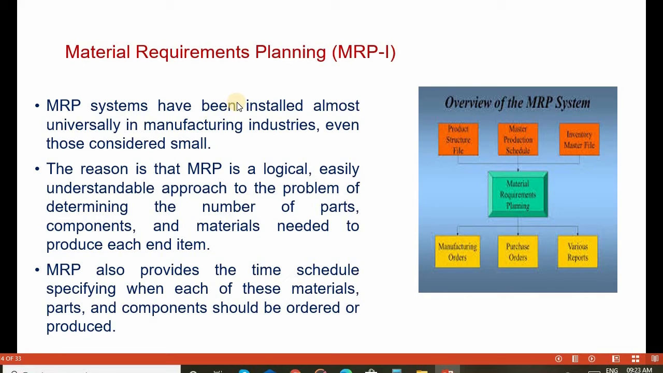MRP systems have been installed almost universally in manufacturing industries, even those considered small. So material requirement planning has been installed in all types of industries, whether small, medium or large. The reason is MRP is a logical, easily understandable approach to the problem of determining the number of parts, components and materials needed to produce each and every item. MRP also provides a time schedule specifying when each of these materials, parts and components should be ordered or produced.